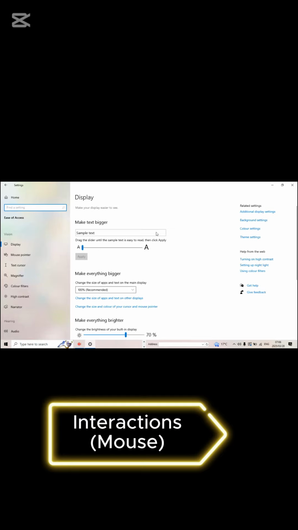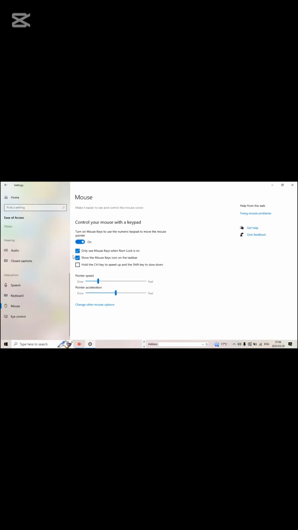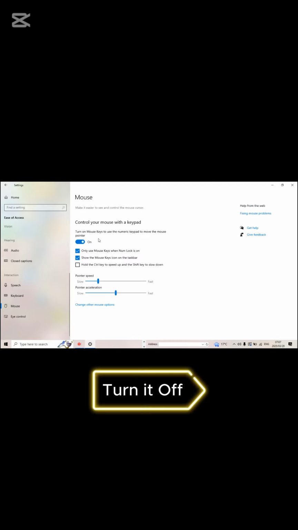And scroll down and find the interaction. Scrolling down, scrolling down. Here it is. And click on the mouse. Turn off the option that says turn on mouse keys to use the numeric keypad to move the mouse pointer. Turn this off.